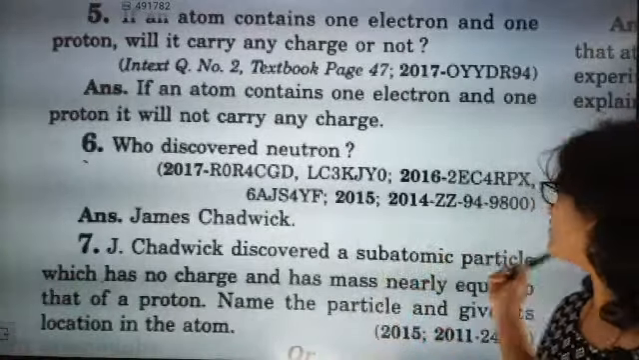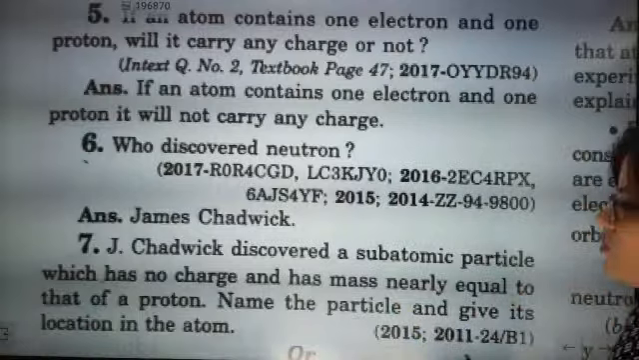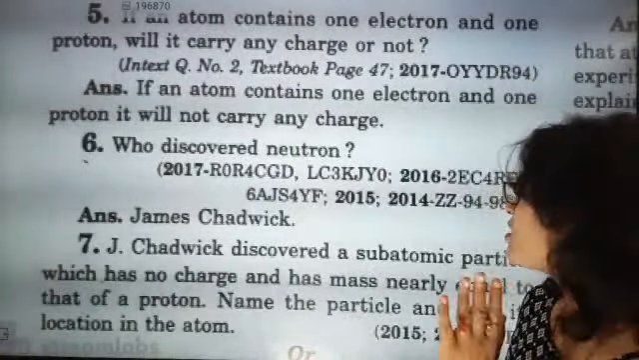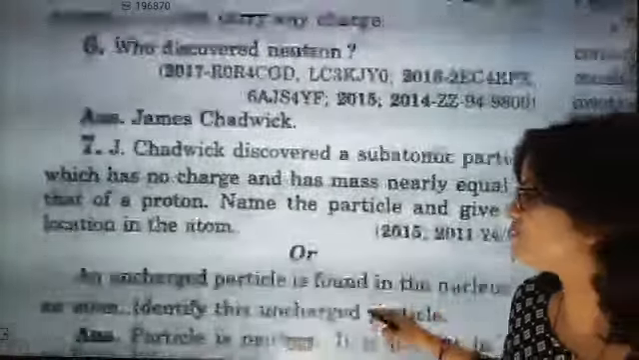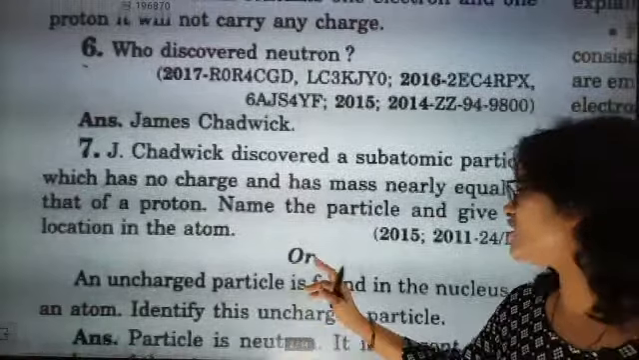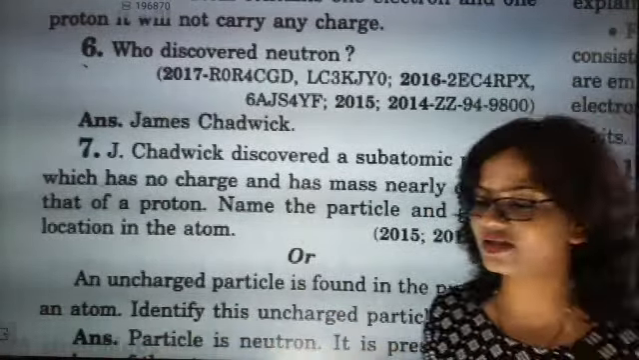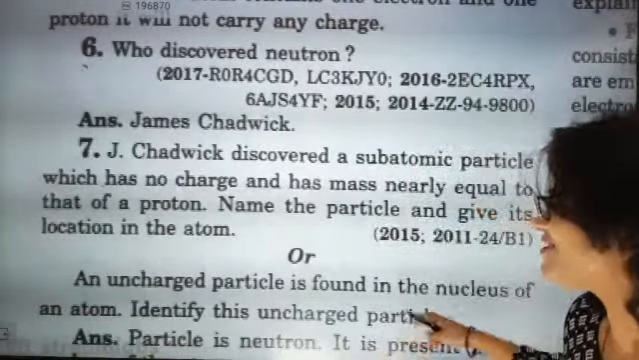So Chadwick discovered a subatomic particle which has no charge and has mass nearly equal to that of a proton. Since it has no charge, the name of the particle is neutron. Where is it present? It is present in the nucleus. Now, an uncharged particle is found in the nucleus of an atom. Identify this uncharged particle. Right now we have said it's neutron, so no need to ask about it.